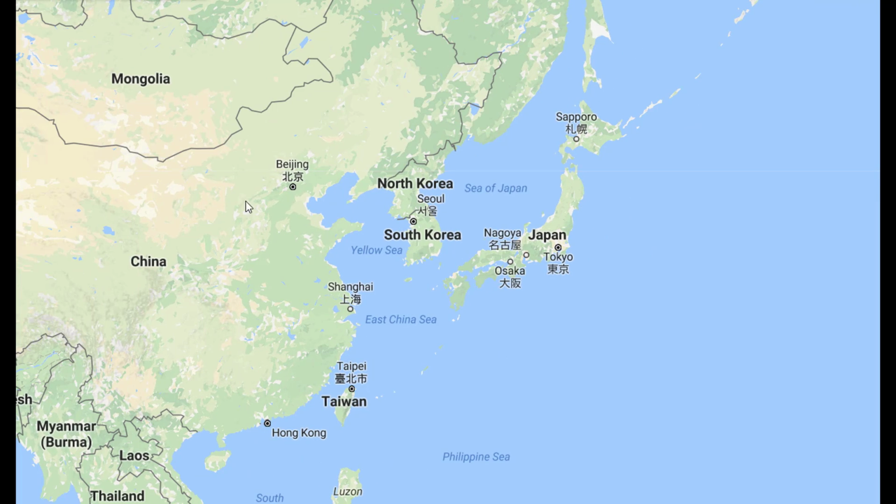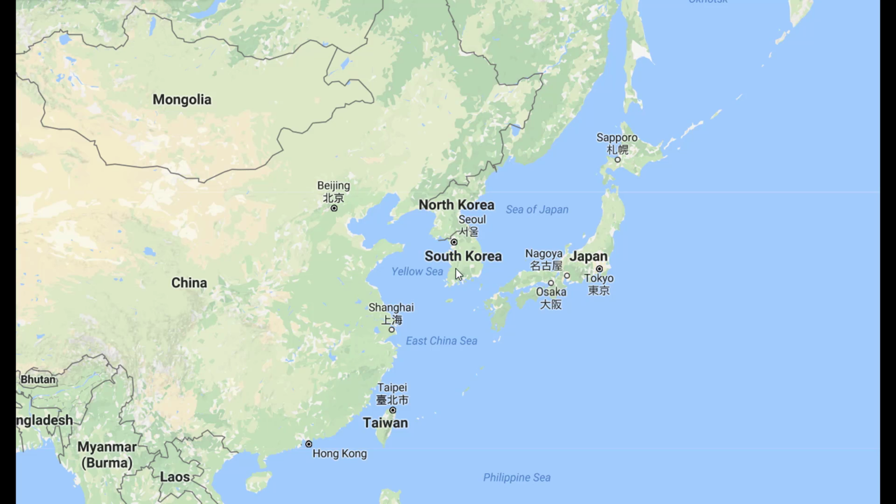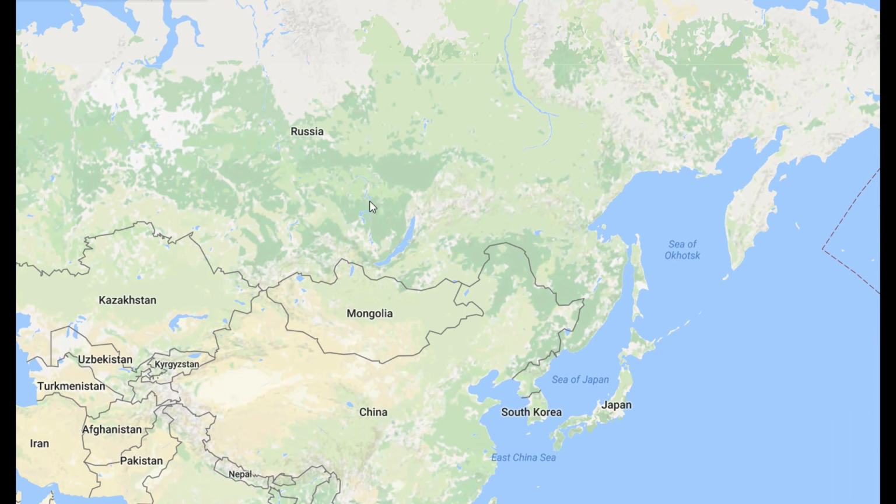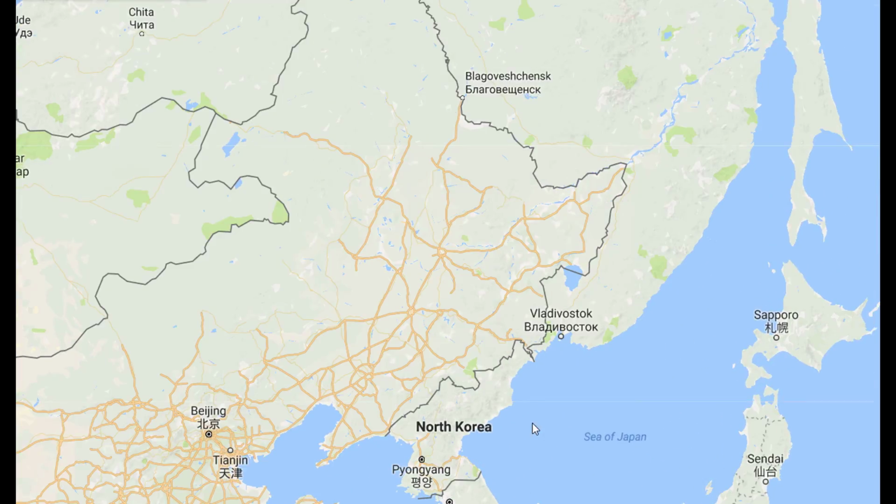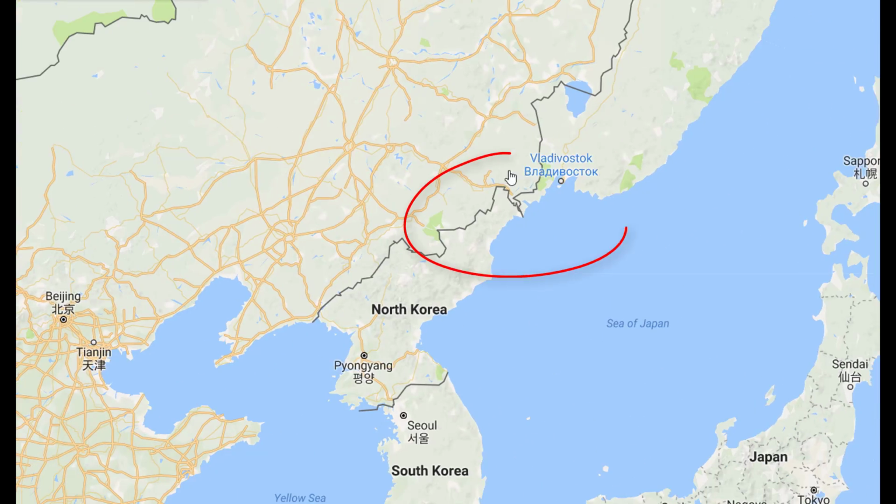But North Korea shares its borders with three countries. First of all, China, quite obviously. Secondly, South Korea itself, right? As you can see. Can you guess the name of the third country? It is Russia. So as you can see over here, Russia shares its tiny border, a very tiny border with North Korea, right over here.